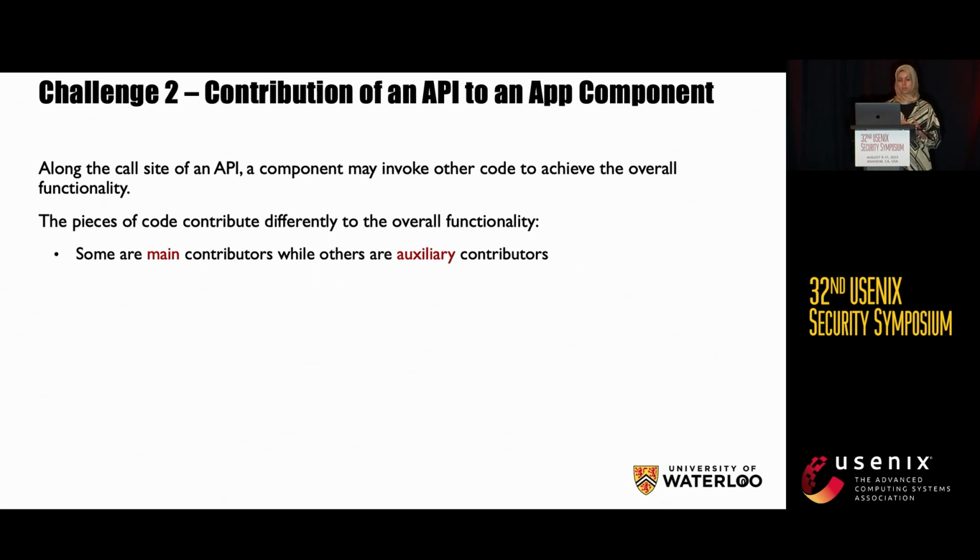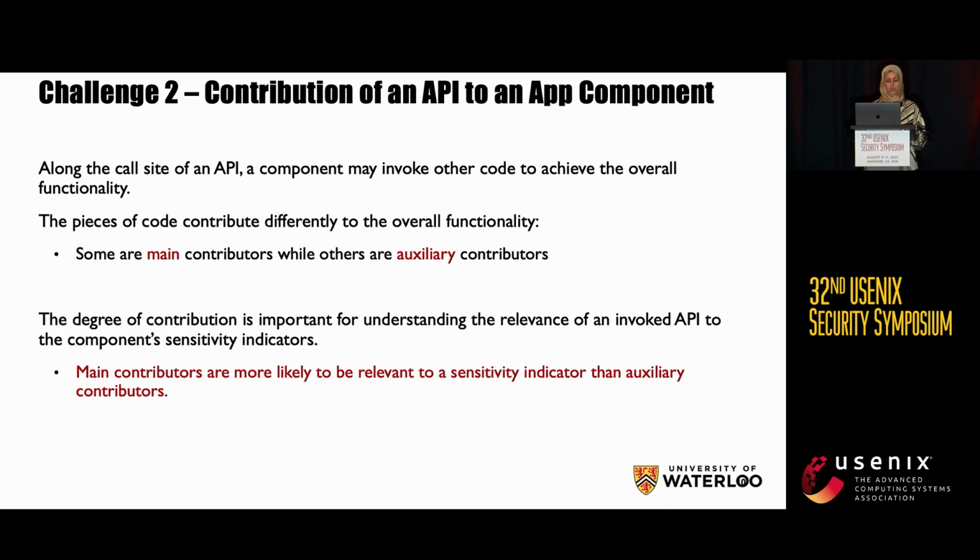Some code could be a main contributor, some code could be an auxiliary contributor. Why do we care about this contribution? Because the degree of contribution is important for understanding the relevance of an API to an access control. Main contributors are likely to be relevant to the sensitivity indicator, while auxiliary ones are less likely.